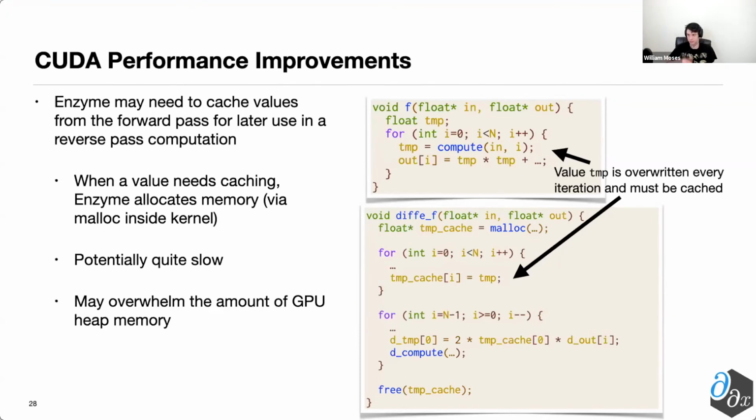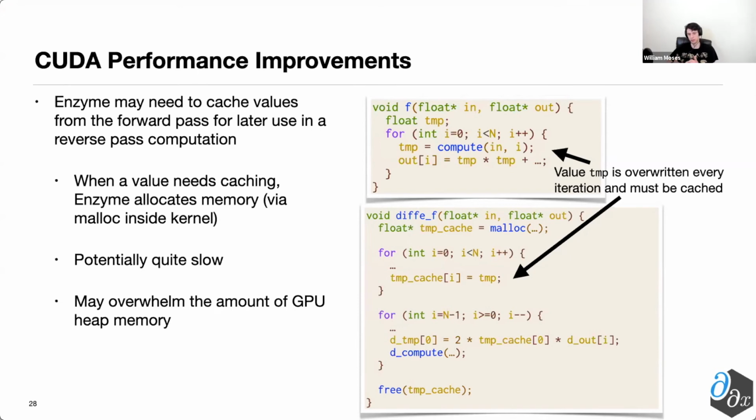Okay, excellent. So in essence here, we have this value temp, which is overwritten every single iteration, and thus isn't available for the reverse pass. And since we need the original value of temp from that iteration to be able to compute 2 times that value to compute the derivative of temp squared, Enzyme, or any AD tool generally, needs to cache that value for later use in the reverse pass.